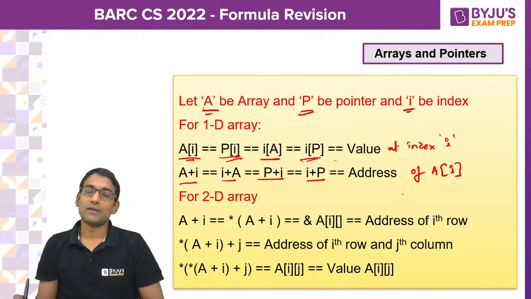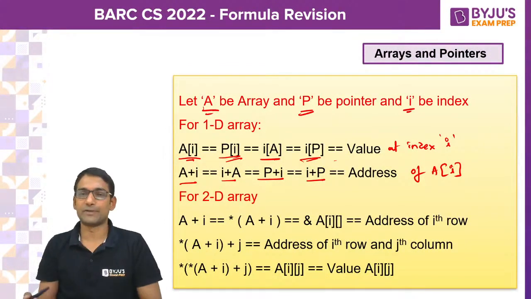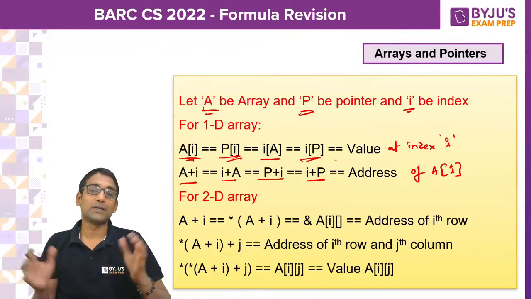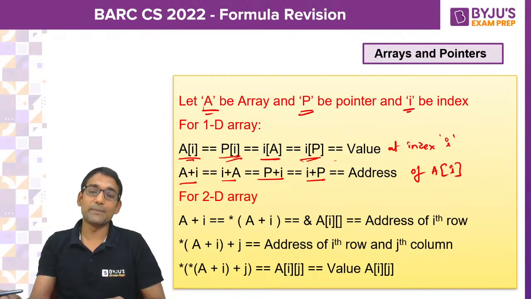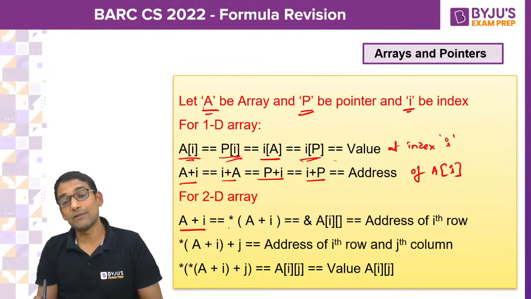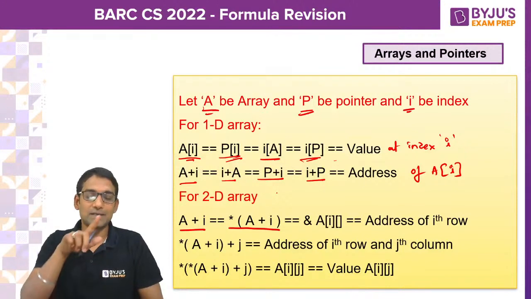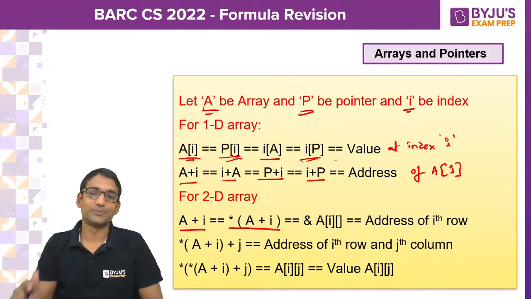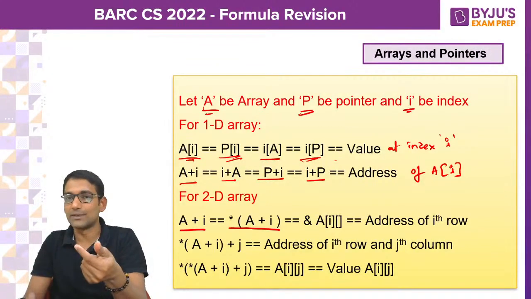In the same way, can we understand for a two-dimensional array? No. For a 2D array, it is a little different, because a 2D array is a group of 1D arrays. So for a two-dimensional array, when you say a plus I, or even star of a plus I, because a plus I means the ith row, star of a plus I is not a single value.